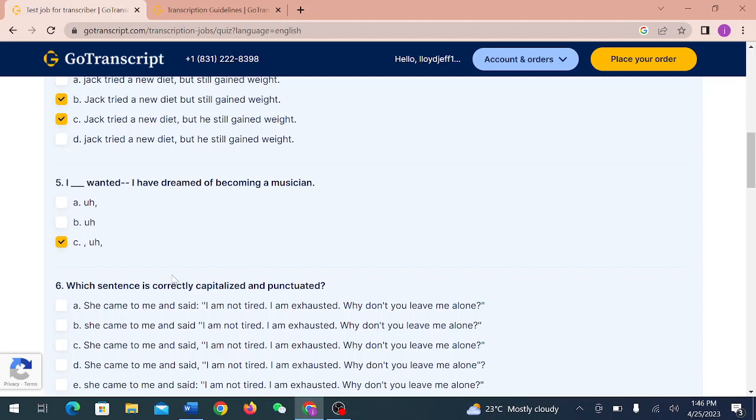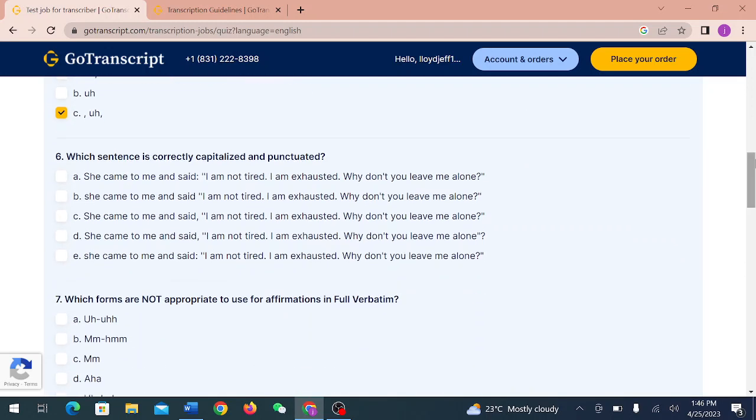Which sentence is correctly capitalized and punctuated? Okay, first of all, B is eliminated since it has started with a small letter. B and A, they are both eliminated since they have started with small letters. So we have remained with A, C, and D. In A, "she came to me and said;" we have a semicolon, which makes it wrong.